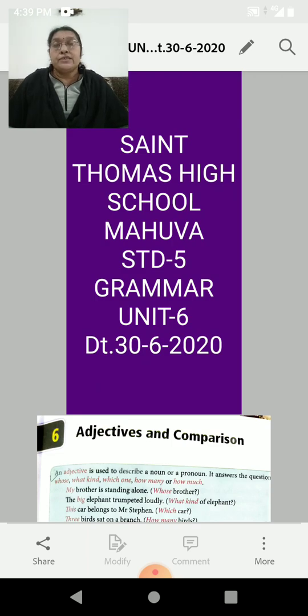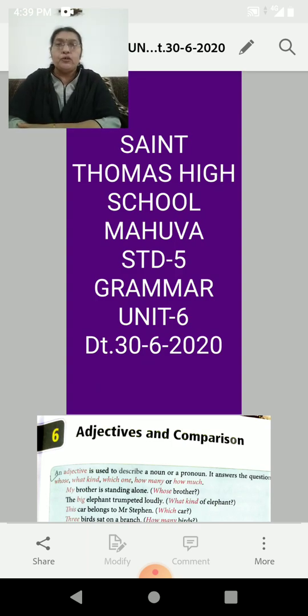What is an adjective? An adjective is used to describe a noun or a pronoun. It answers the questions whose, what kind, which one, how many or how much.